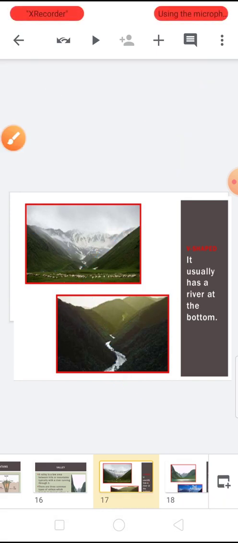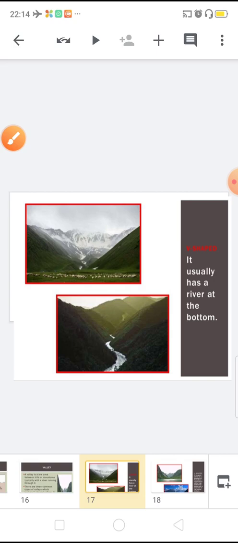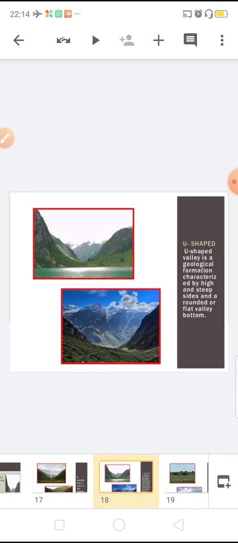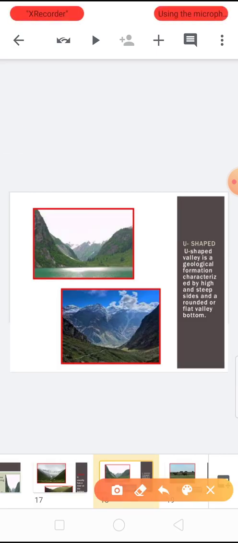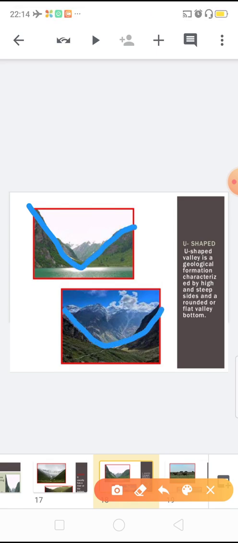Now observe the U-shaped valley. It is a U shape, like our letter U.